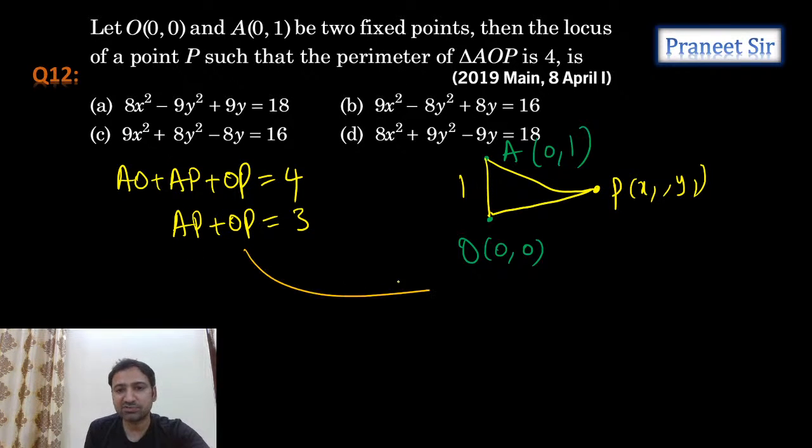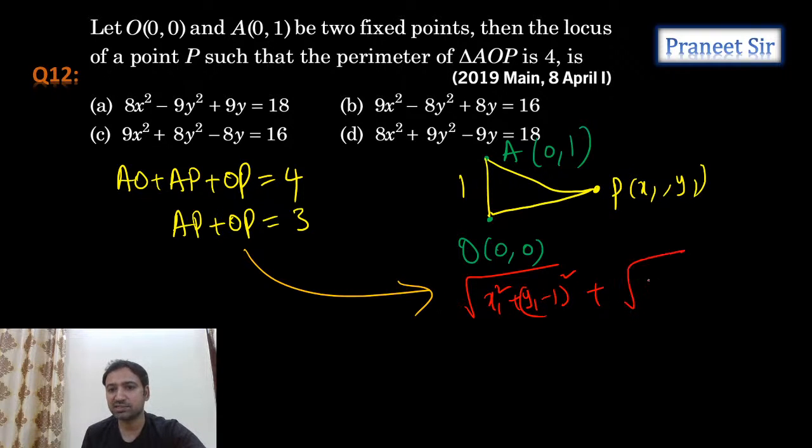So AP distance we can calculate, guys. If you calculate the AP distance, how much do we get? It is square root of x1 square plus y1 minus 1 whole square, plus OP. OP is square root of x1 square plus y1 square, is equal to 3. So now you can simplify this and get the answer. What you can do is send this square root of x1 square plus y1 square to the other side and then square it on both sides.